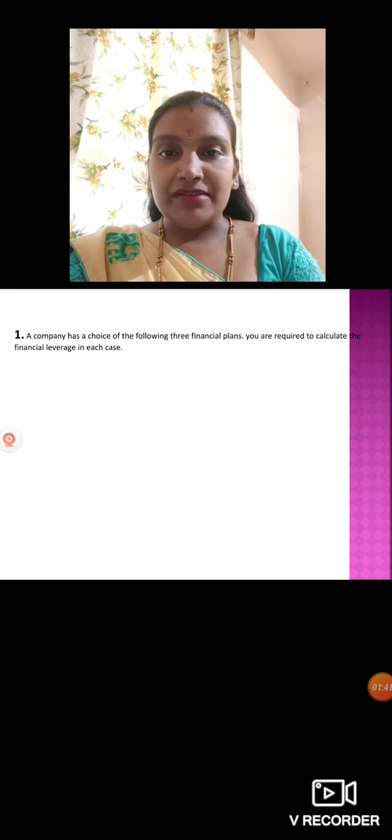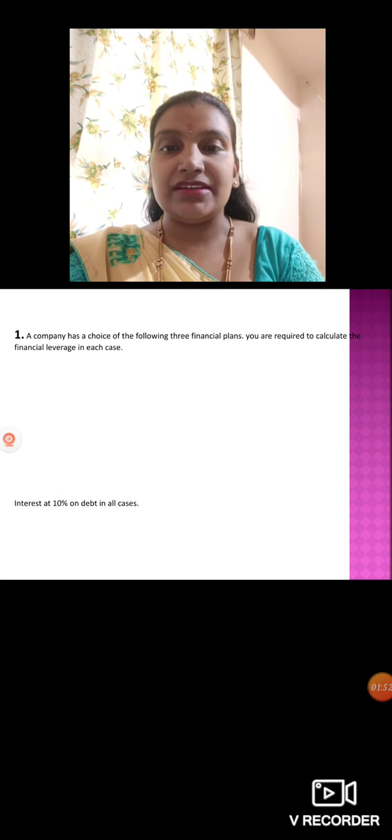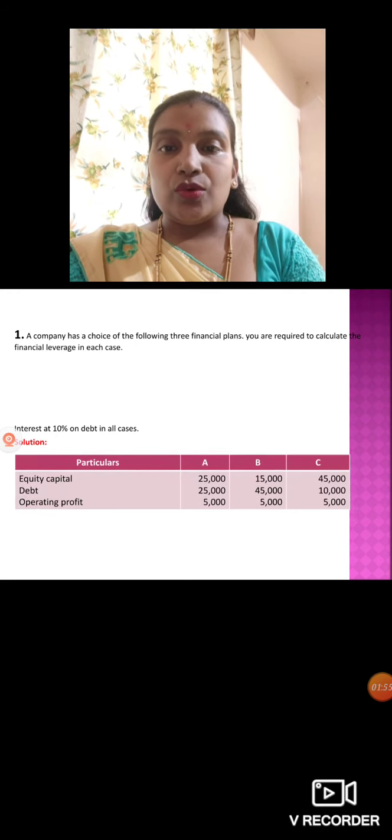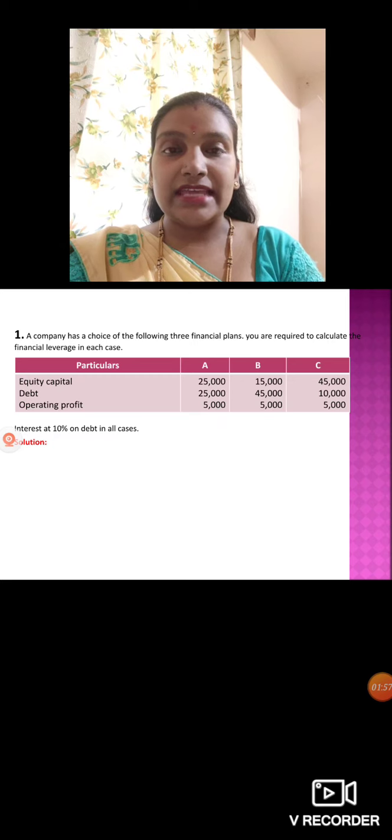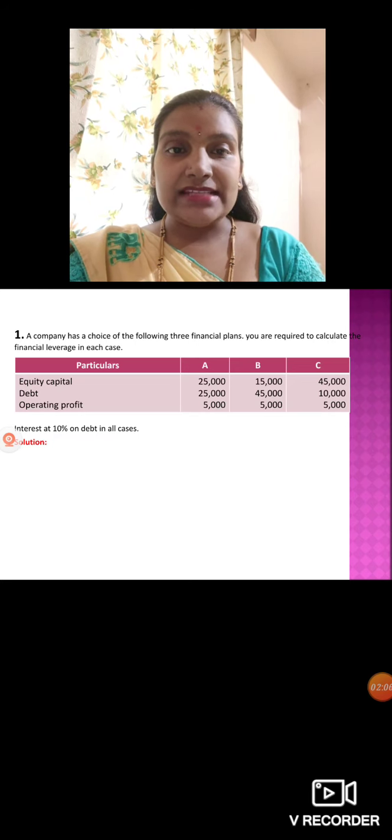The first problem: a company has a choice of the following financial plans. You are required to calculate financial leverage in each case. We have three cases: A, B and C. Equity capital in plan A is 25,000, in plan B 15,000, and in C 45,000. Debt, that is debentures, is 25,000, 45,000 and 10,000.